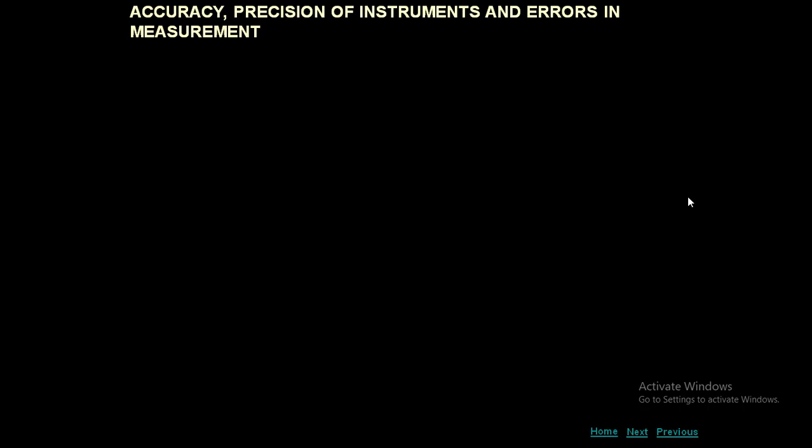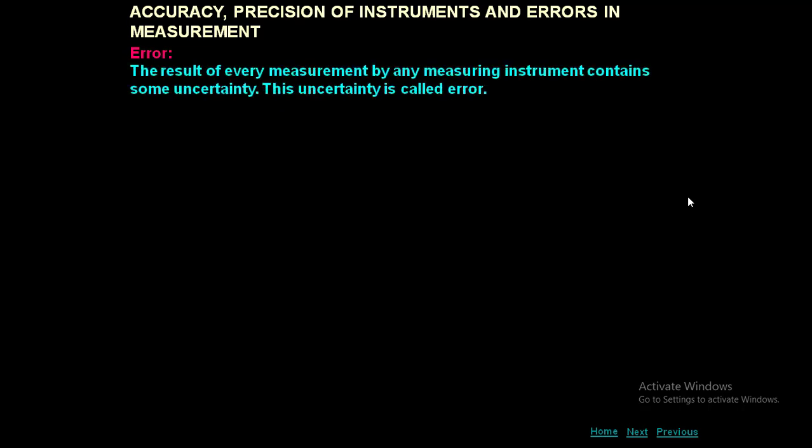Students, in this video you're going to learn about accuracy, precision of instrument and error in measurement. Let's start with the first one, that is error. What is an error? I hope everyone will do mistakes. That is a general case. But here in physics, error is nothing but the result of every measurement by any measuring instrument contains some uncertainty.